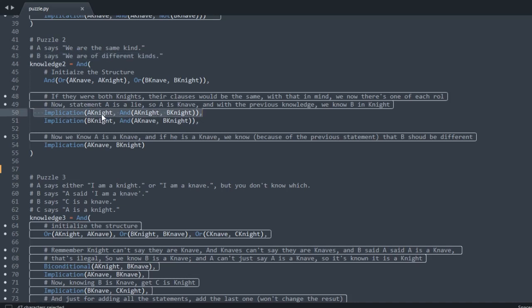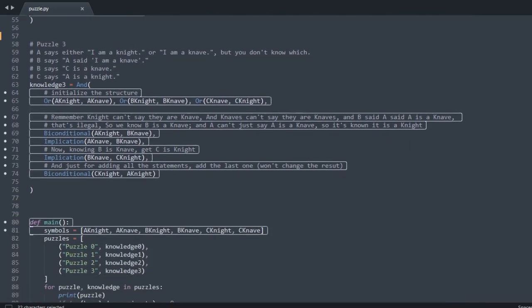So in this implication, if A was a knight, both A and B would have been knights, according to this statement. And in this one, if B was a knight, A would be a knave and B would be a knight, according to this statement. And this is like the golden rule here. So if A was a knave, B was a knight, just to make the discard of the B role.